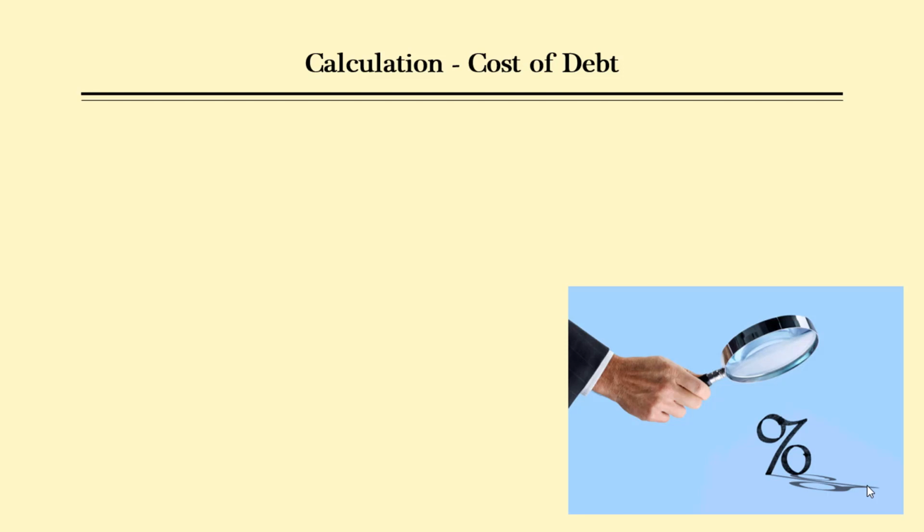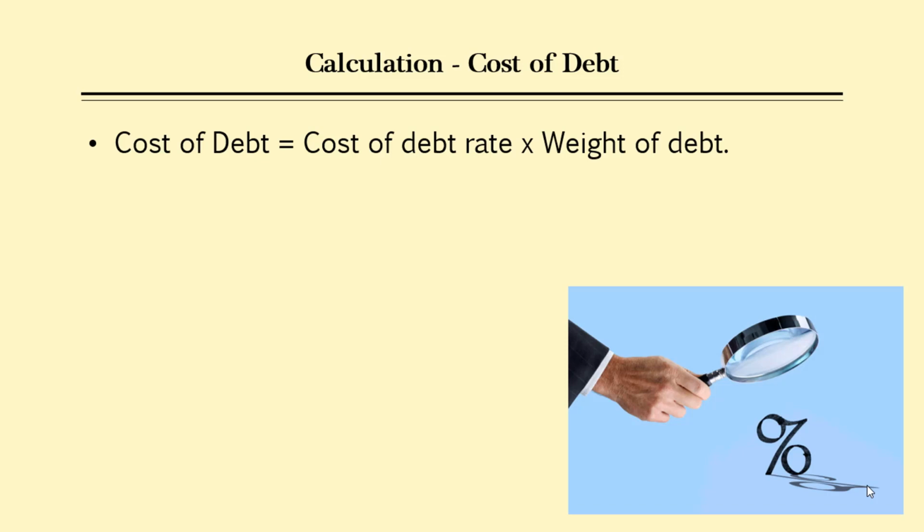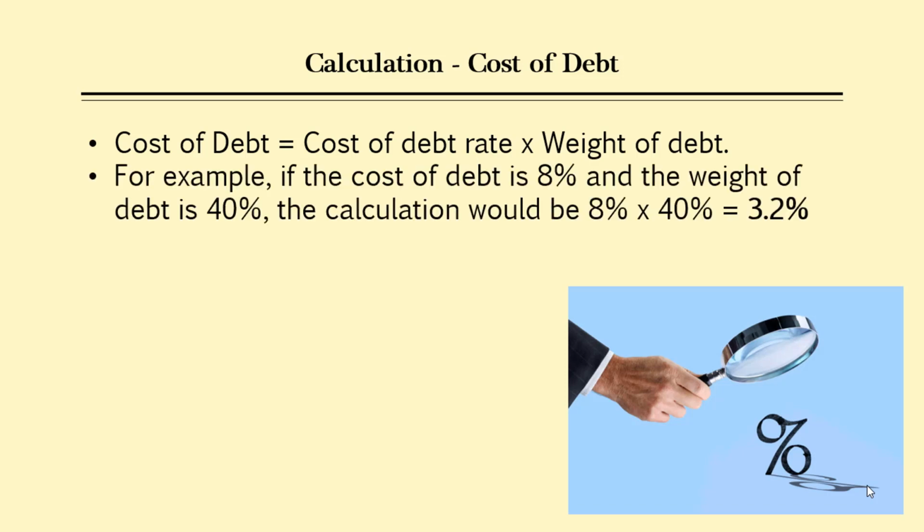Let's consider an example. Suppose a company wants to undertake a new project that requires a capital investment of rupees 10 lakh. The company plans to finance the project through a mix of debt and equity. The cost of debt is 8% per annum and the cost of equity is 12% per annum. So, to calculate the weighted cost of debt, we multiply the cost of debt by the weight of debt in the capital structure. Let's assume the weight of debt is 40% in this case. So, the cost of debt would be 8% multiplied by 40%, which is equal to 3.2%.